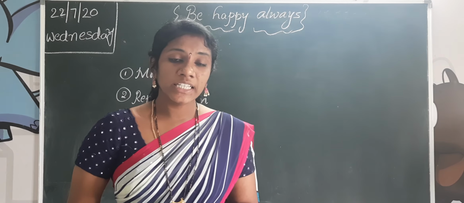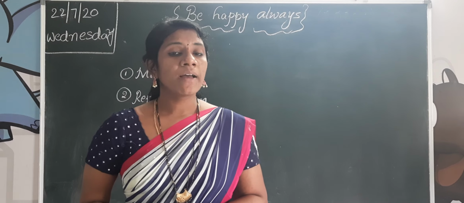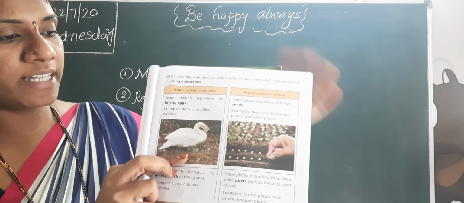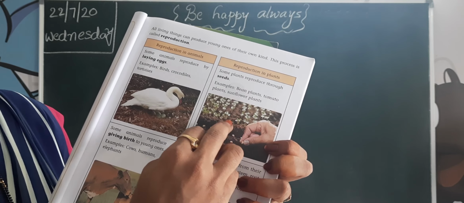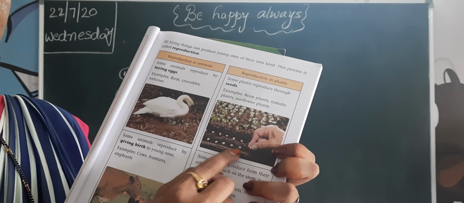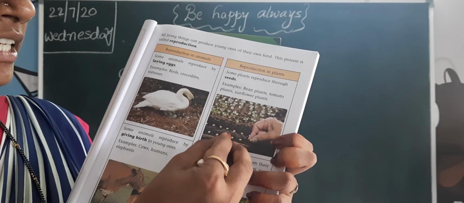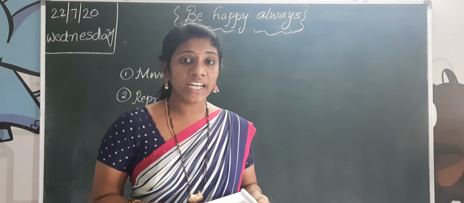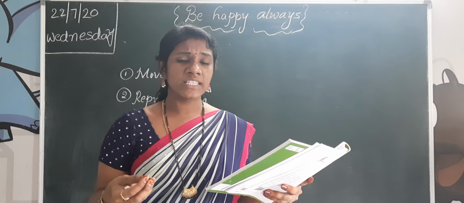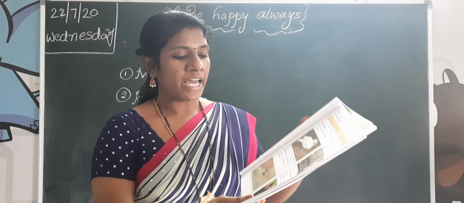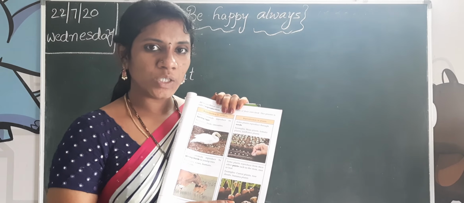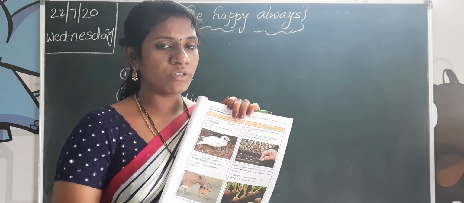This reproduction is also observed in plants. Look here, seeds. Some plants reproduce through seeds, like bean plants, tomato plants, and sunflower. When we sow these, they can reproduce. And some plants reproduce from other parts such as stem and root. Can you observe carrot and ginger? They are root and stem plants. Carrots, rose shrubs, and banana plants can reproduce from other parts like stem and roots.